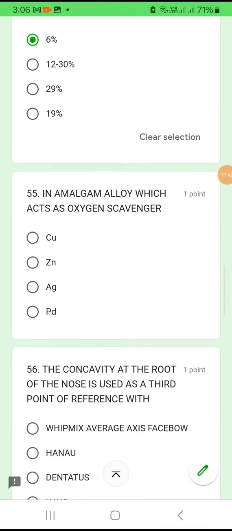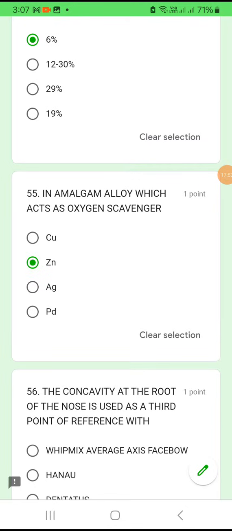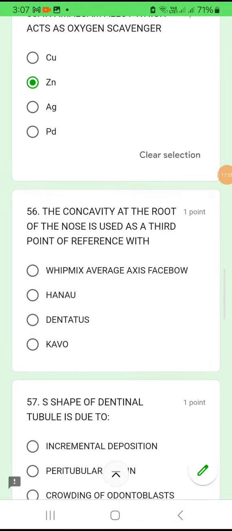Okay. 55. In amalgam alloy, which acts as an oxygen scavenger? Copper, zinc, mercury or palladium. The one which acts as an oxygen scavenger is zinc. Okay. 56. The concavity at the root of the nose is used as a third point of reference with Whip Mix average axis facebow, Hanau, Dentatus or Cavo. The concavity below the nose is used in case of a facebow.